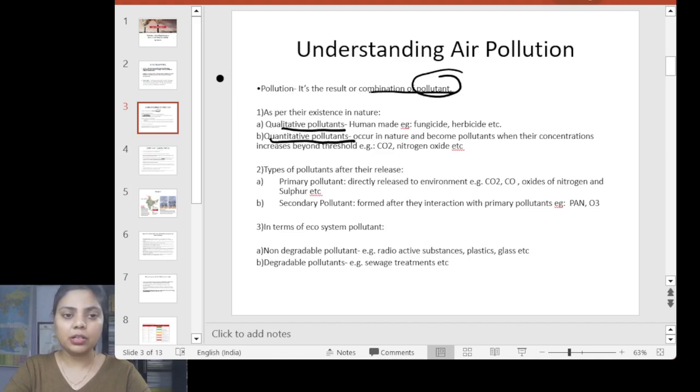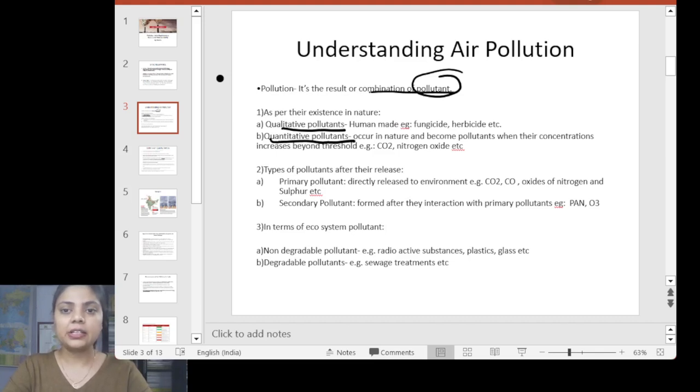Next is the quantitative pollutant, where we are talking in terms of their quantity. There are a lot of pollutants which already exist in nature, but when their limit increases, when they cross a certain threshold in the environment, we term them quantitative pollutants. Here we can see carbon dioxide, nitrogen dioxide, sulfur oxide. Whenever their quantity or concentration increases beyond the threshold, they turn into pollutants and play a very important role in creating pollution.